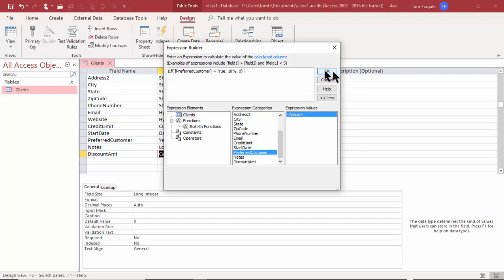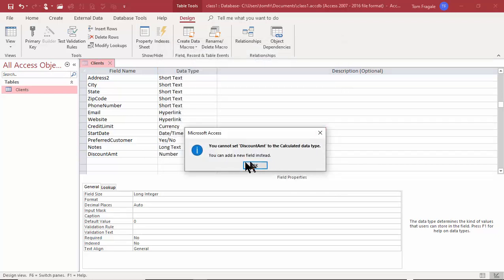So I'm going to click on OK. Now when you're on the expression builder, don't just close that window. If you close the window, you'll lose your formula. So click on OK there. Good. So it says you cannot set. So I'm going to click on OK.